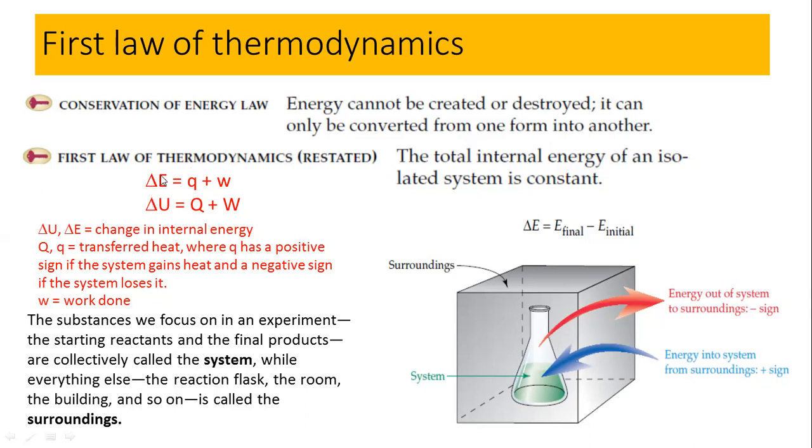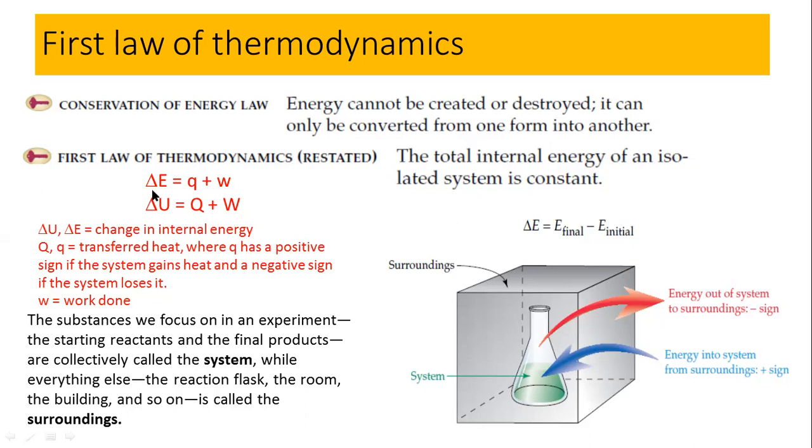And this is the delta E. Delta means the change in the internal energy, and you can calculate the change in internal energy very simply, as the energy of the final minus the energy of the initial. So the difference in energy will give you the change in the internal energy. But here we are discussing the mathematical expression of the first law of thermodynamics. That means delta E, the change in internal energy, is equal to the energy absorbed or released, that is the Q, plus the work done.